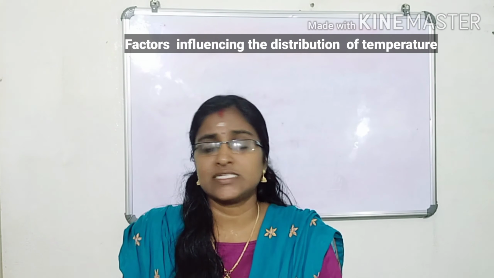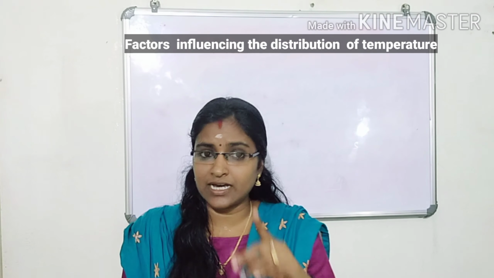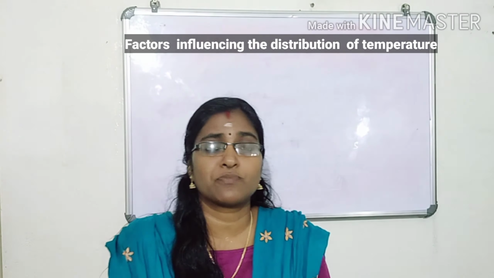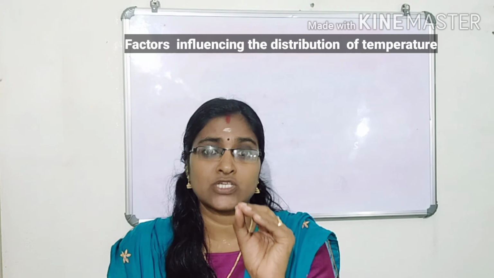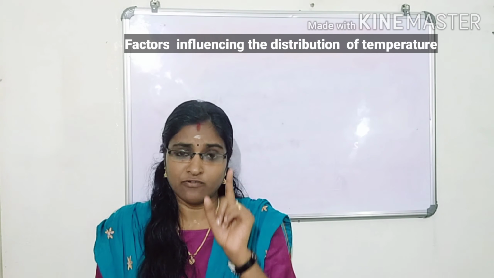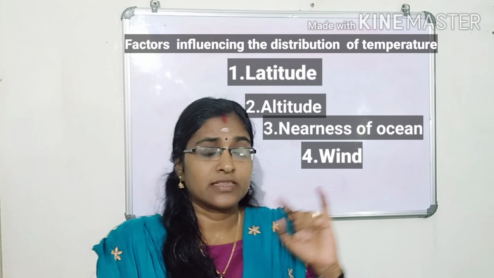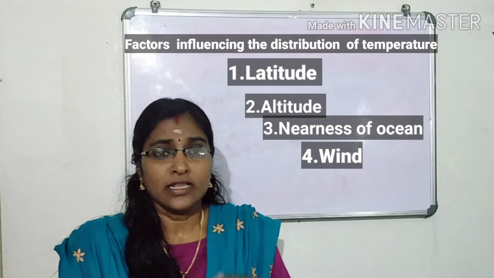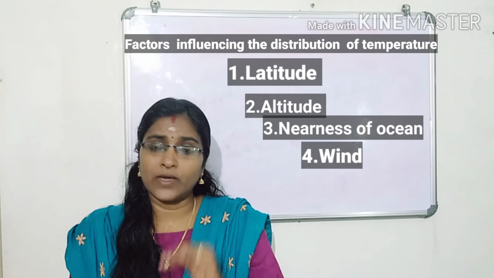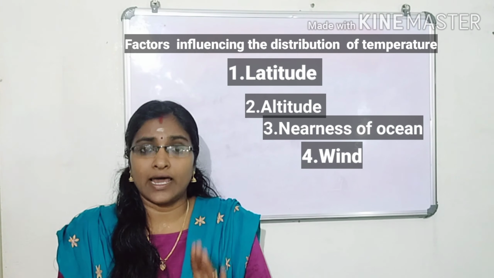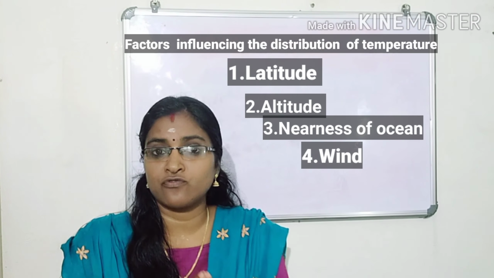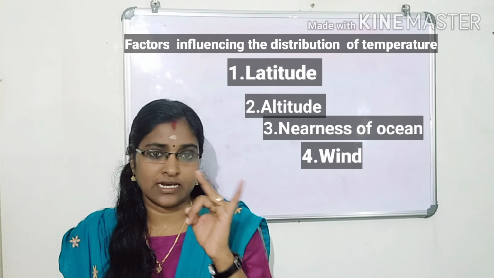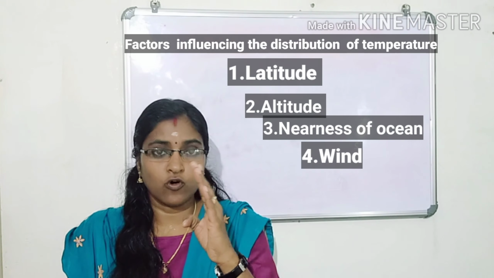The first part is the factors influencing the distribution of temperature. Which are the factors influencing the distribution of temperature on our earth? First point, latitude. Second point, altitude. Third point, nearness of ocean, and the last point, wind.